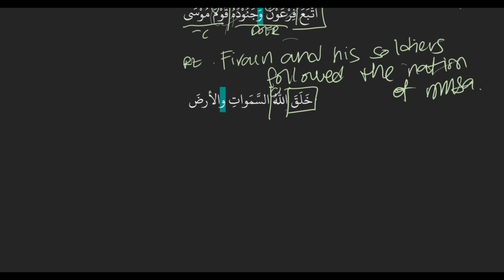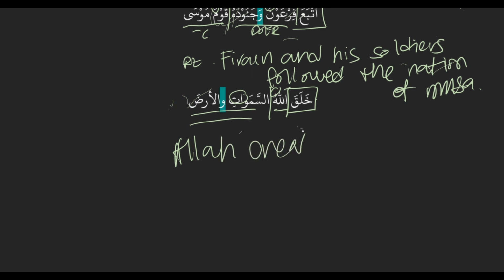Allahu is a doer label, and samawati is the receiver. So we found our action, our doer, and our receiver. Translate: doer, action, receiver. Allah created the skies and the earth. Nice classical ayah. Easy peasy, lemon squeezy.